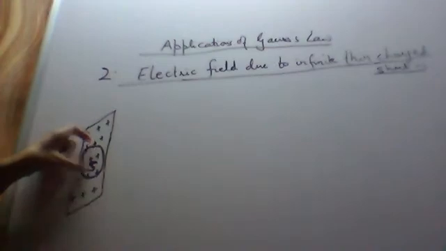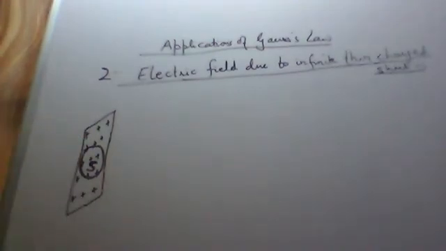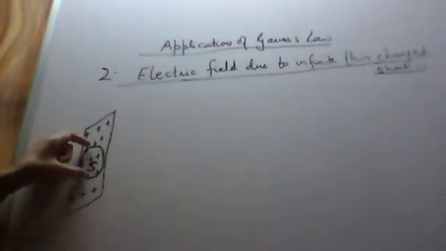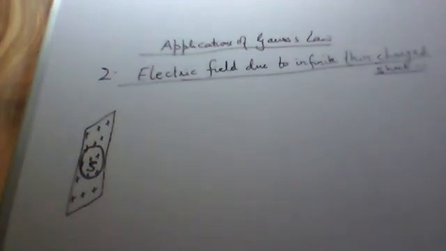Now we have to enclose this circular part inside a Gaussian surface, that is, the charge should be totally enclosed from all sides.